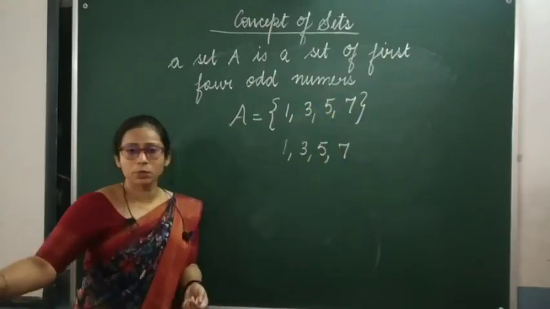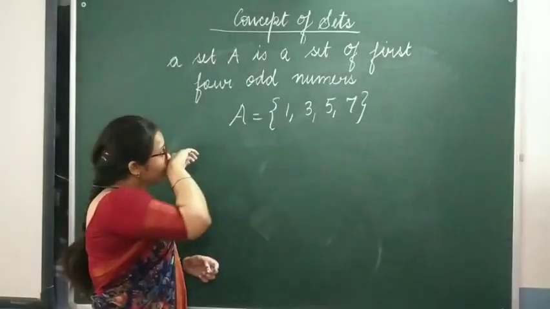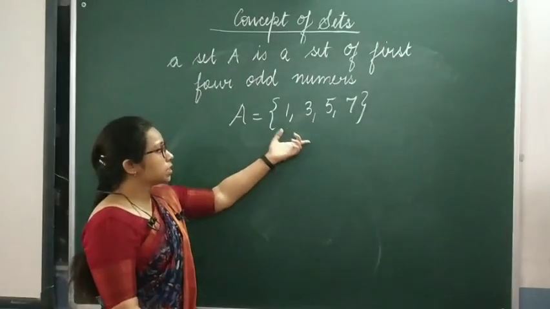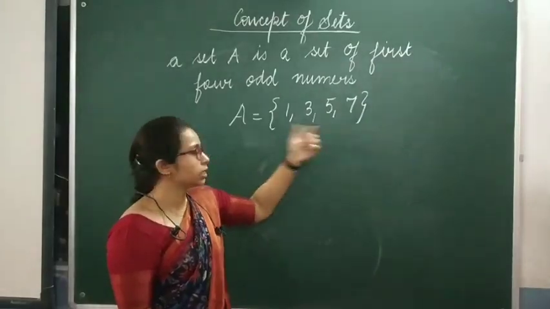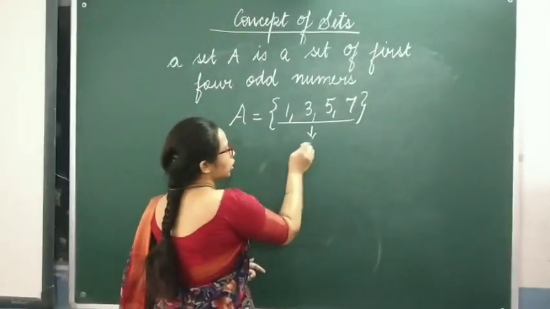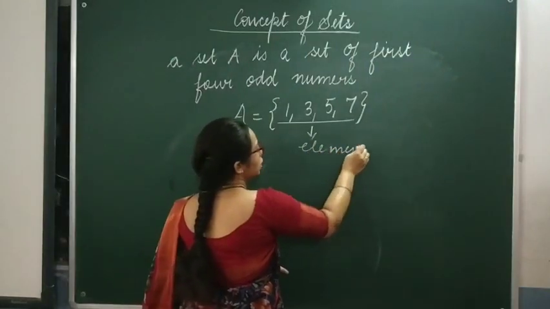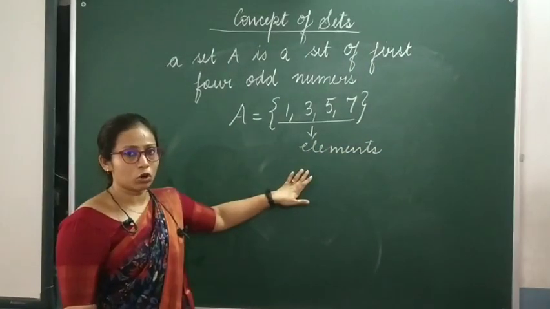I hope this might be clear to all of you. This is how we represent the set. We write set A is equals to, then we write the curly bracket and the elements. These are called the elements of the set. What are they called? The elements of the set. I hope this might be clear to all of you.